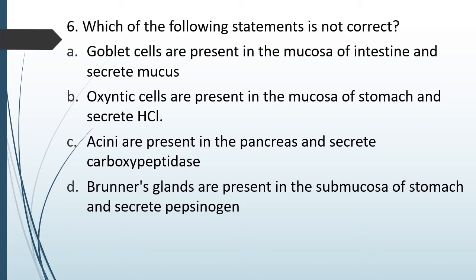Question number 98. Which of the following statements is not correct? Goblet cells are present in mucosa of intestine and secrete mucus. Oxyntic cells are present in mucosa of stomach and secrete HCl. Acini are present in pancreas and secrete carboxypeptidases. Brunner's gland is present in submucosa of stomach and secretes pepsinogen. Which of the following statements is incorrect? So the correct answer is option D, Brunner's gland.